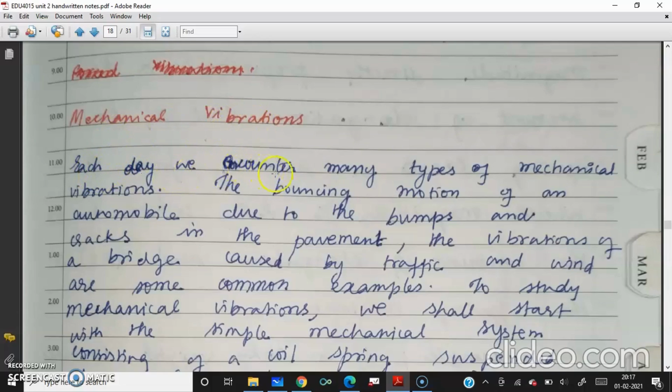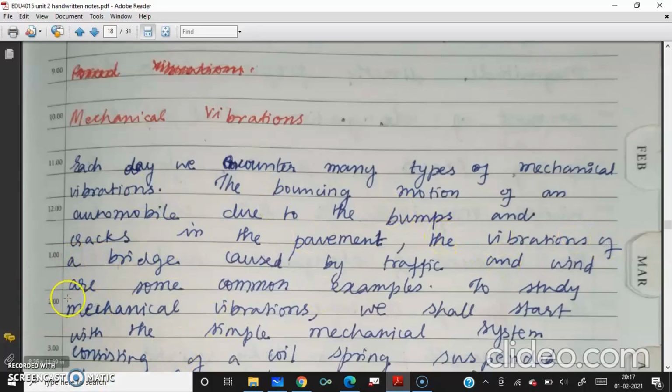Each day, we encounter many types of mechanical vibrations. The bouncing motion of an automobile due to the bumps and the cracks in the pavement. For example, you are moving in the car, and there are some ups and downs in the road. So there's a bump. If you are sitting inside the car, you will feel the bump. Why? The road is not smooth, no? There is a bump in the road, and that is felt in your car also.